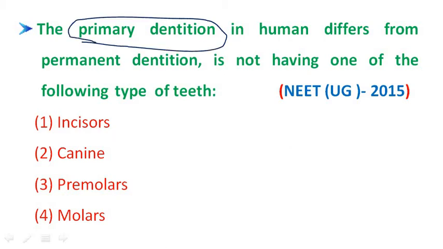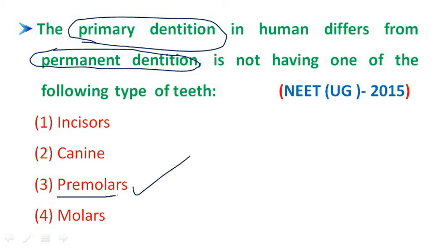After some time, the primary dentition is replaced with the permanent dentition. Not having means premolars are not present in primary teeth; they are present in permanent teeth. So the third option is the right option for this question.